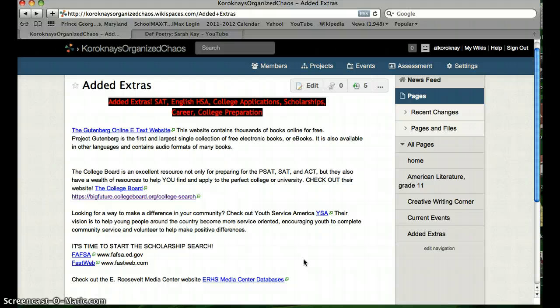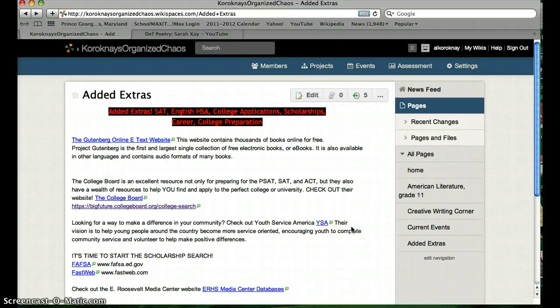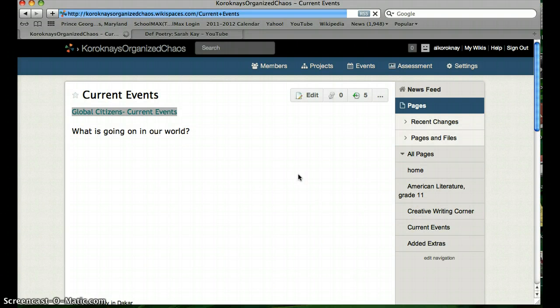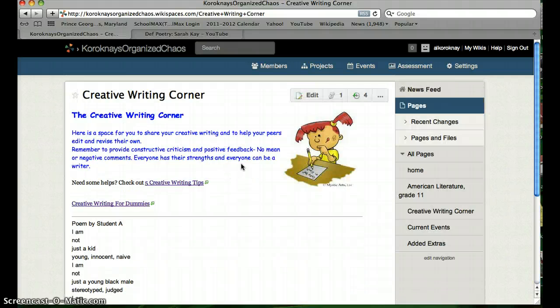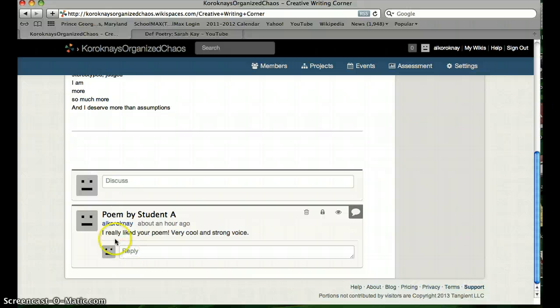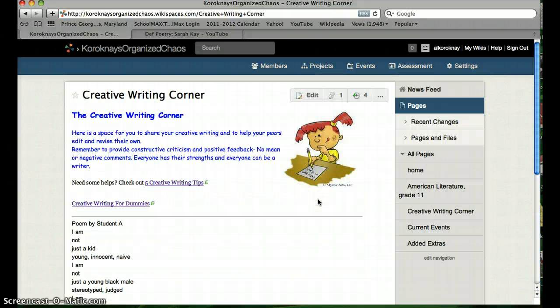So that's my wiki space, the quick overview of it. Again, it's very easy. Even for somebody like me who's not very tech savvy, it was pretty easy to put together. And I hope that as the year goes on, students will add to it and hopefully put up some more stuff and add their thoughts on what they thought. So anyway, and there, students can reply down here. So that's my wiki space.